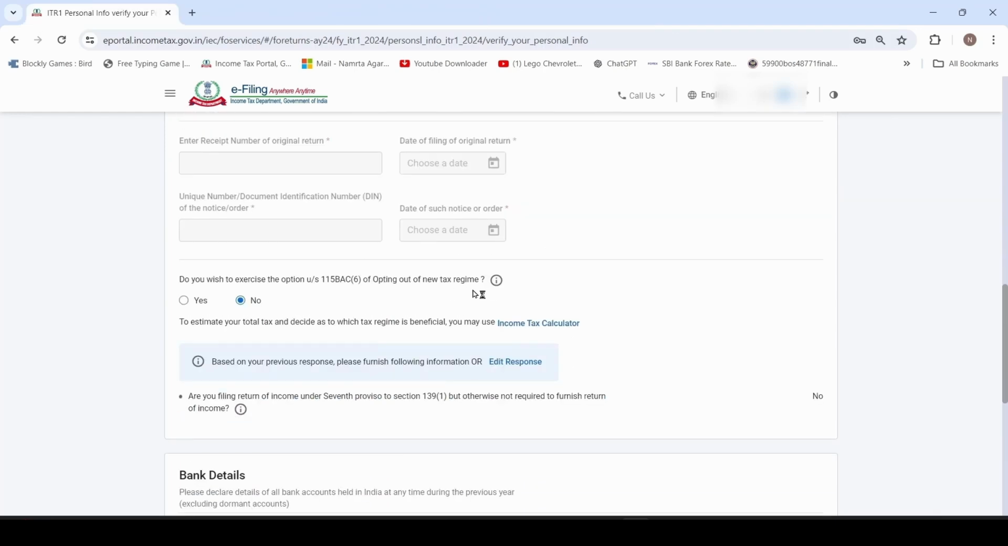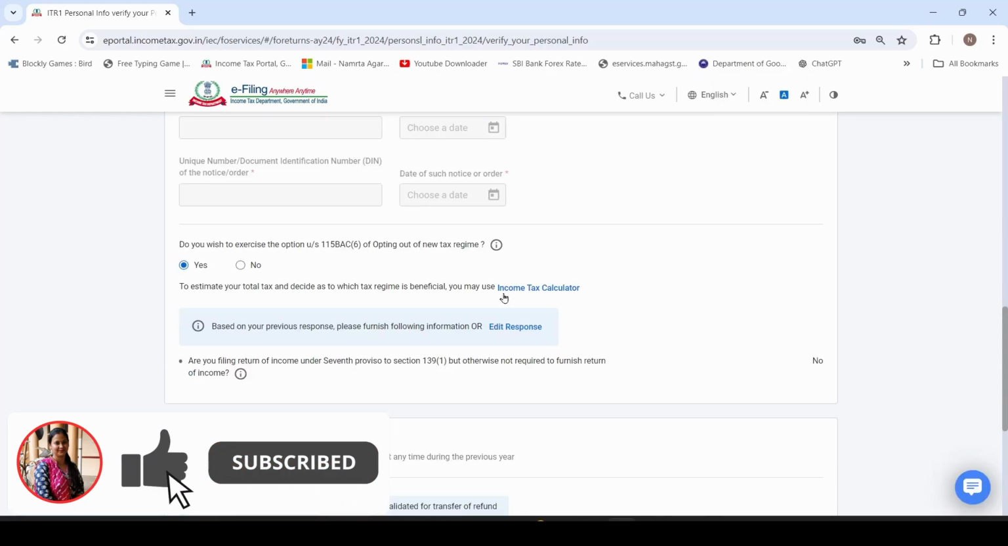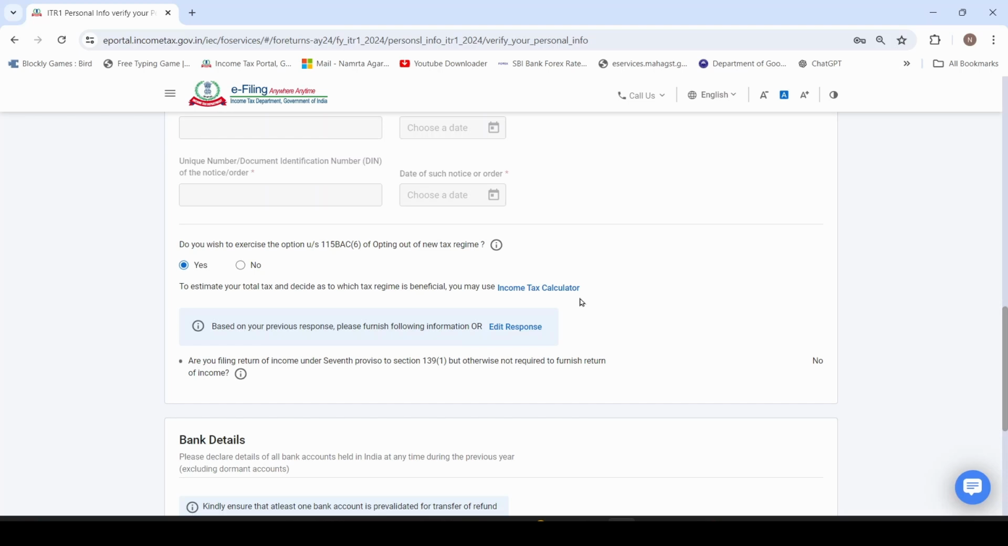This question is regarding selection of tax regime. It is asking that do you want to opt out of new tax regime? Means are you not selecting new tax regime? So click yes if you want to go with old tax regime and click no if you want to go with new tax regime. On basis of selection of tax regime, your questions regarding deductions will change. Here I am selecting old tax regime because this is beneficial for me, so I am clicking on yes. Here is the income tax calculator for calculation of tax in both regimes. I have also made a detailed video on old tax regime versus new tax regime. In that you can calculate your tax for both tax regimes and select which is beneficial for you. I have given the link in description.